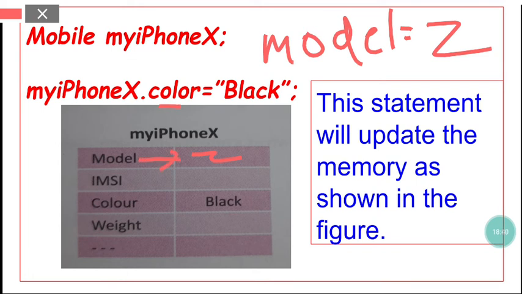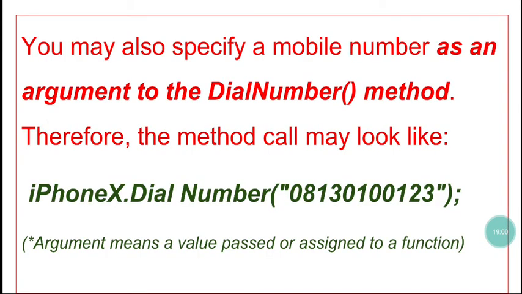So this is how you can update the memory locations using the dot operator and message passing. This is a message to this iPhone X object to change its color value to black. This is message passing only. This is also message passing.